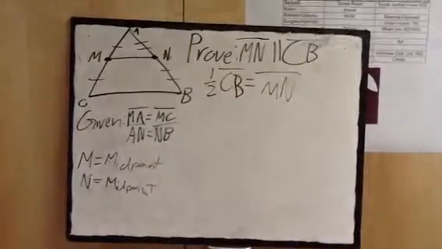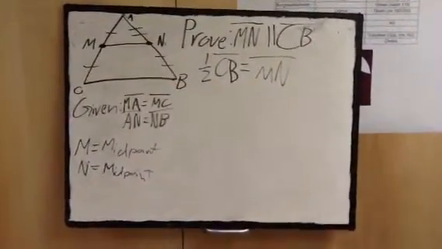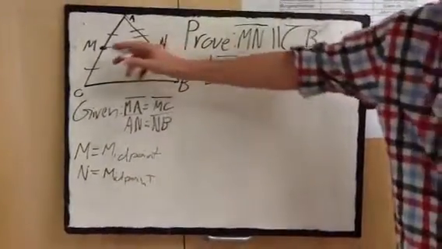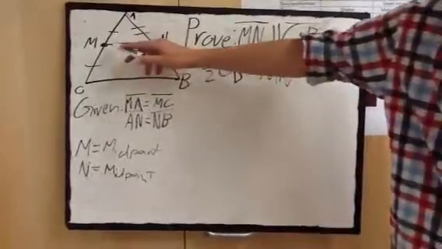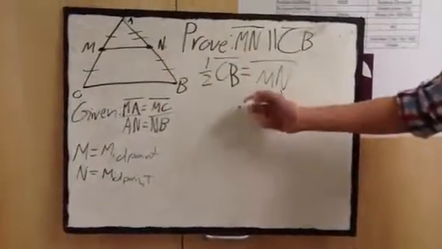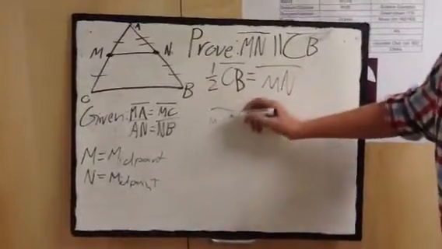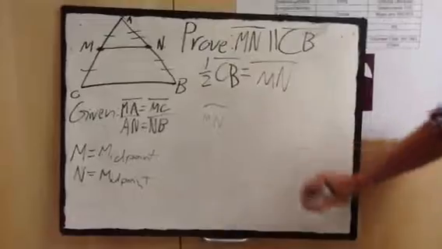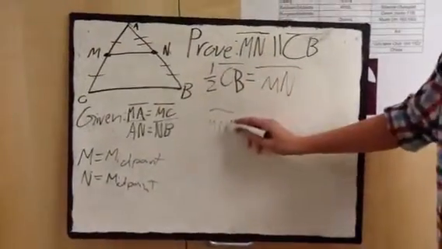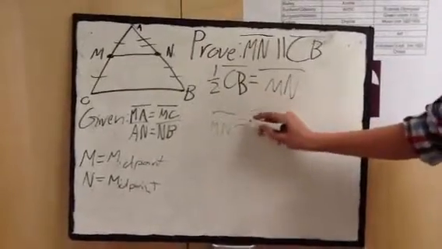And since we know that the midpoint connector theorem proves that if you connect two midpoints, they are parallel to this. So if line MN, because of the midpoint connector theorem, is parallel to line CB.